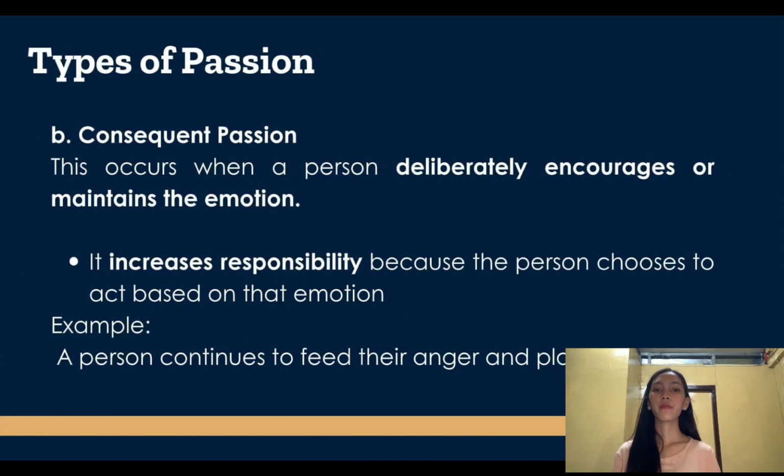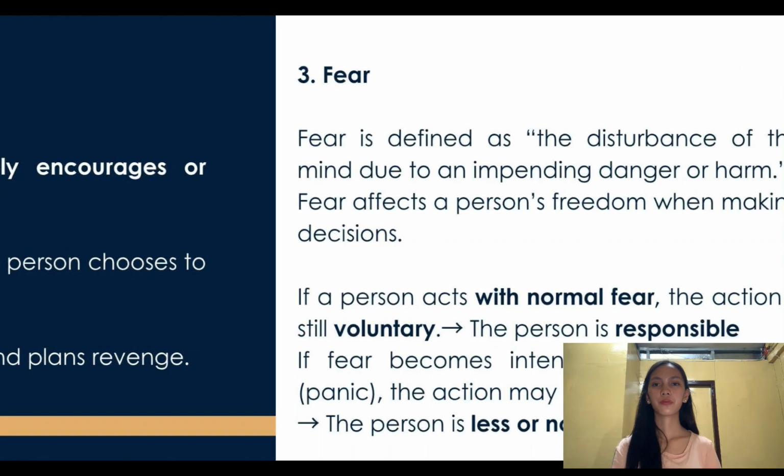The second type of passion is the consequent passion. This type of passion happens after a person chooses to entertain or keep the emotion, meaning the person allows or encourages the emotions. They choose to act based on it. For example, a person continues to feed their anger and plans revenge. So the person is no longer controlled by emotions, they are now choosing to act on it.